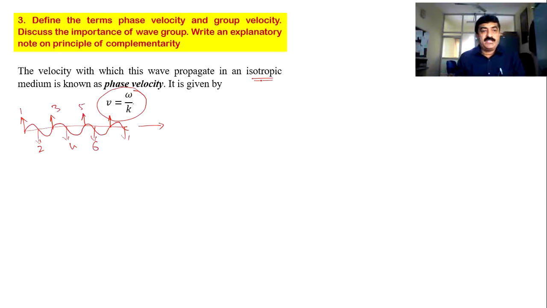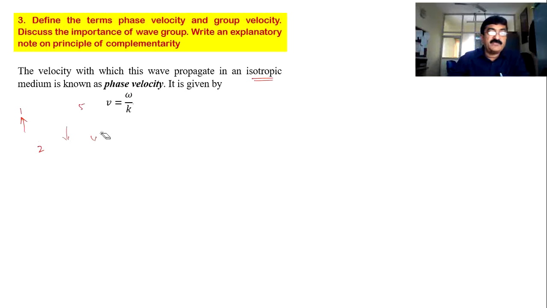Now comes the definition. The velocity with which the wave is propagating in an isotropic medium is known as phase velocity, and it is given by v is equal to omega by k. So I hope you followed this definition. Now I erase this and go to the next definition. The next definition is group velocity.